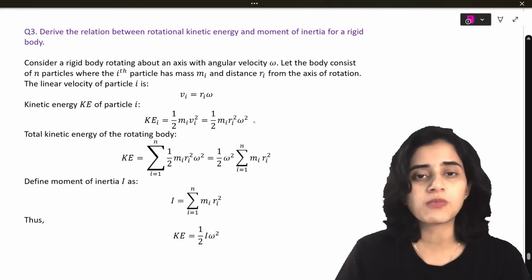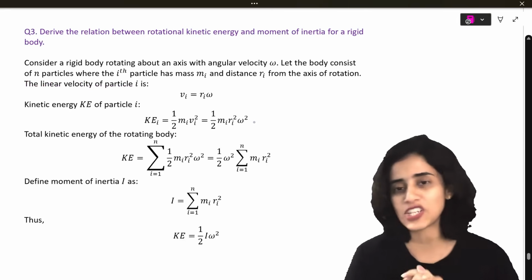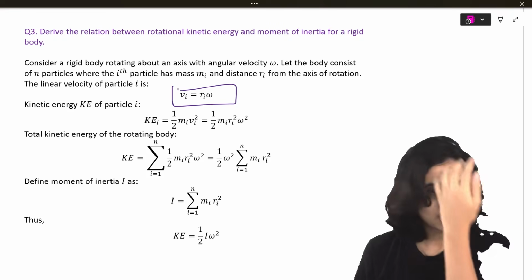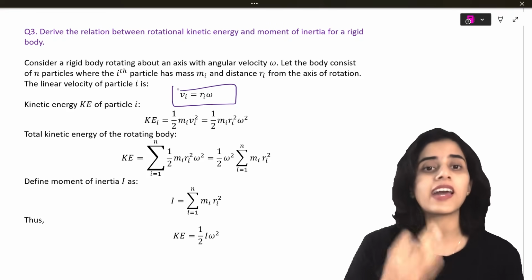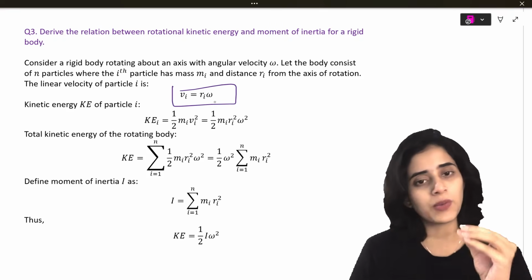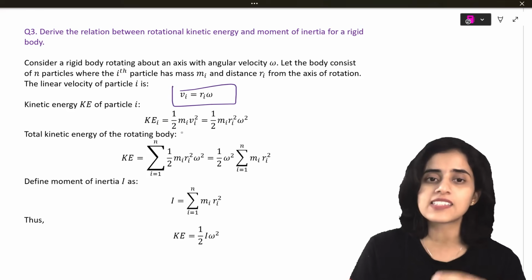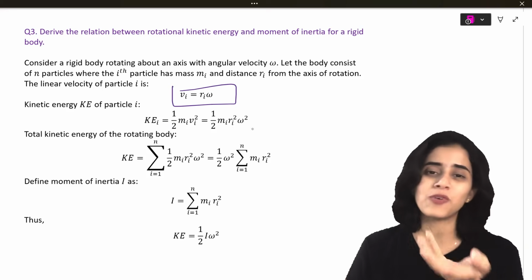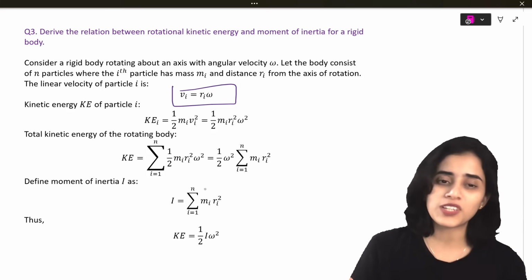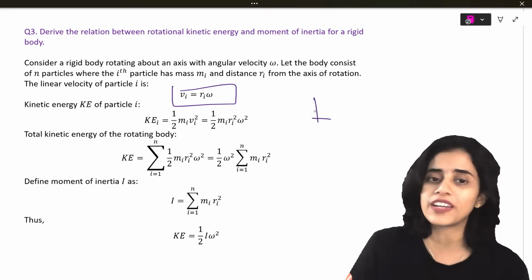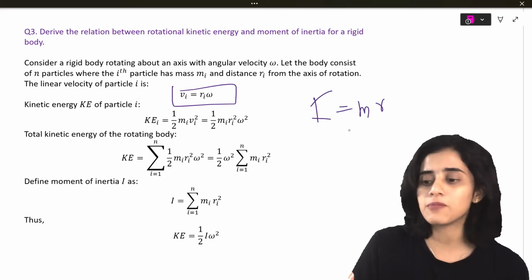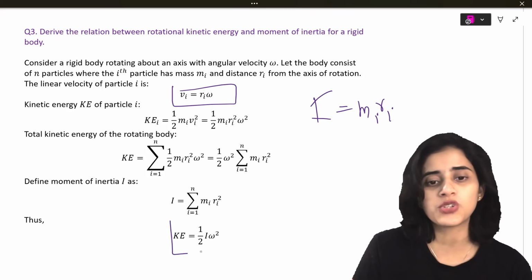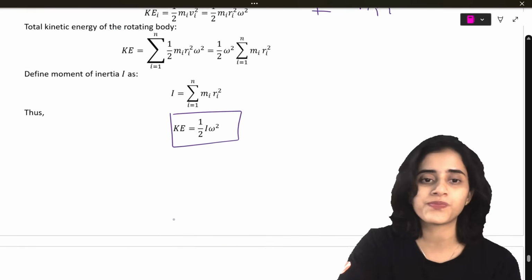Derive the relation between rotational kinetic energy and moment of inertia for a rigid body. We'll start with the equation v is equal to r omega. Since we're considering the ith particle, we're going to take vi equals ri omega. So kinetic energy is half mi vi square, which is half mi ri square omega square. Then you rearrange it. Moment of inertia, we already know, is I equals the summation of mi ri square. So you get the kinetic energy.